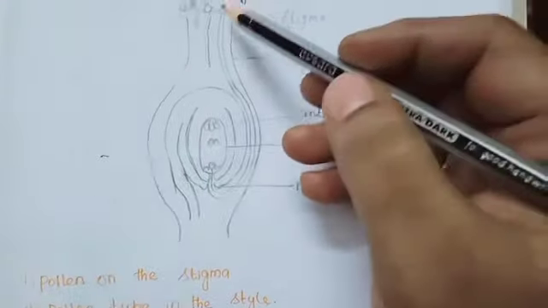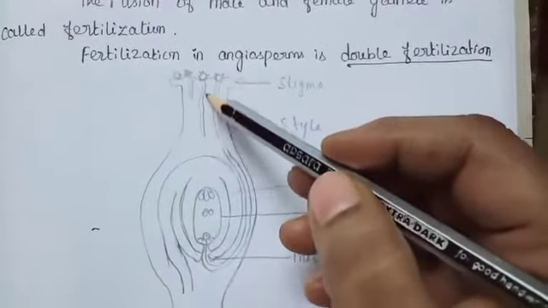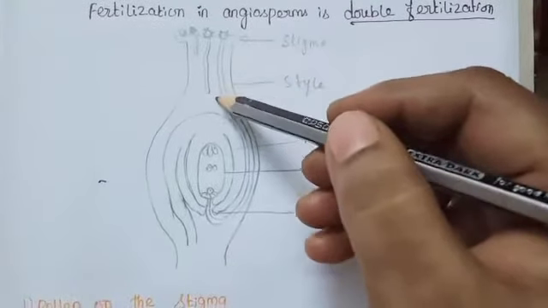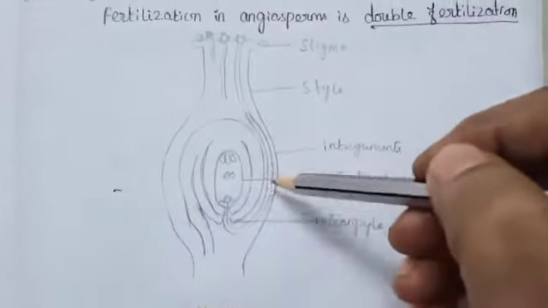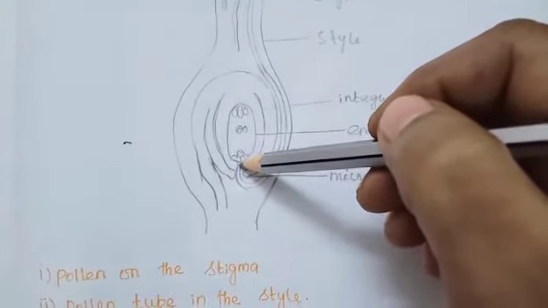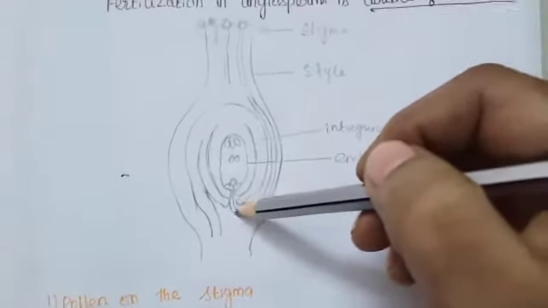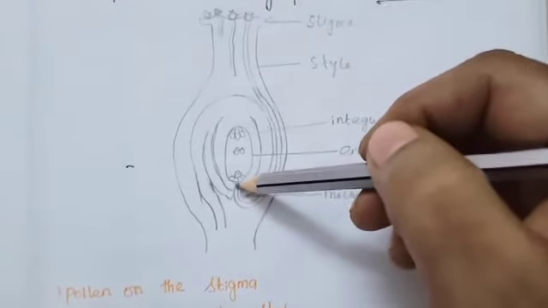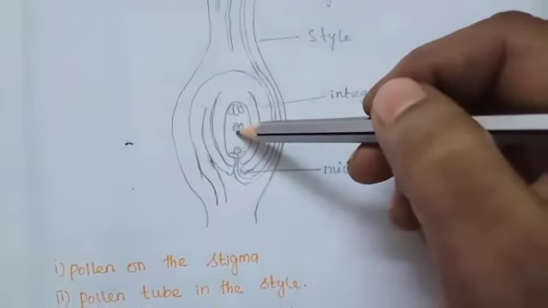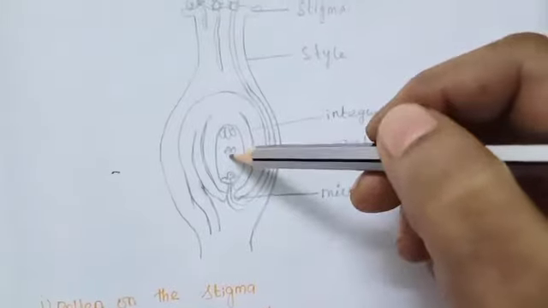The pollen germinates to form a pollen tube on reaching the stigma, and then the pollen tube grows into the style, passes through the style, and enters the embryo sac through the micropylar region. The pollen tube has two male gametes. These two male gametes are discharged into the embryo sac. One fuses with the egg, and the other fuses with the secondary nucleus or polar nuclei. So it is called the pollen pistil interaction.